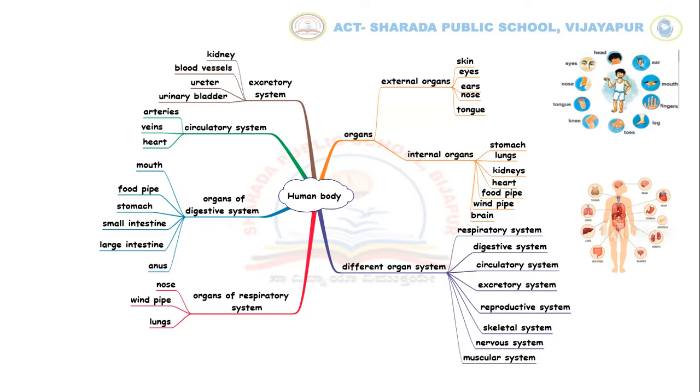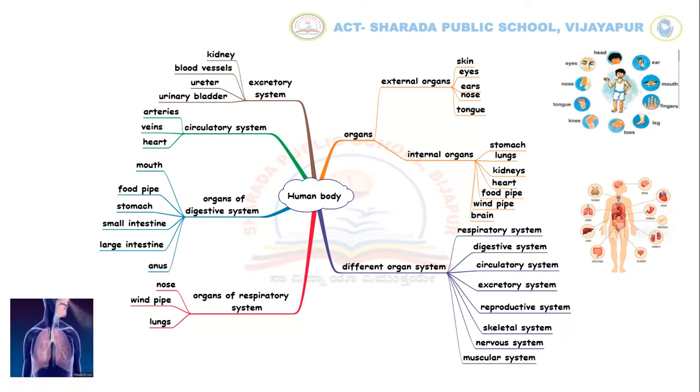Let's know about the different types of organ system. Children, before going to know about organ system, we should know about what is an organ system. Children, a group of organs that work together form an organ system. There are 8 organ systems: respiratory system, digestive system, circulatory system, excretory system, reproductive system, skeletal system, nerve system and muscular system.